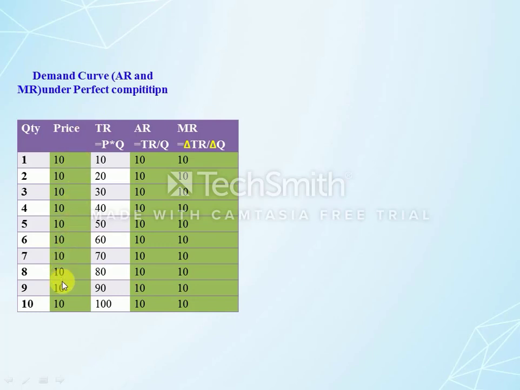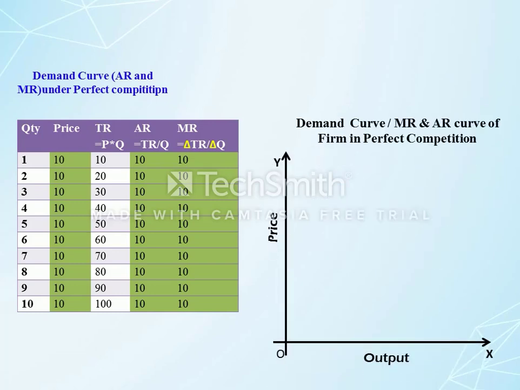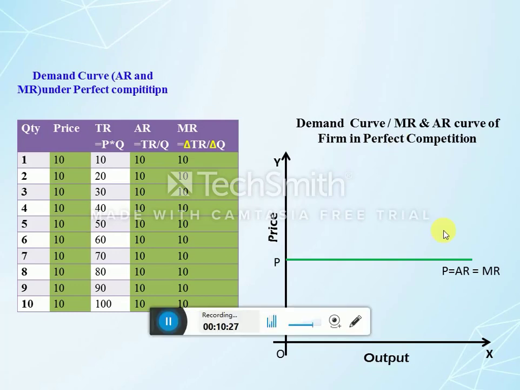It means that price is equal to average revenue, and average revenue is equal to marginal revenue, in perfect competition. So you can see in the next diagram the price of 10, which is determined on the basis of market forces. When the sellers sell different quantities one by one at a homogeneous price of 10 rupees, average revenue is equal to marginal revenue and equal to the price of the product. Therefore in perfect competition, the average revenue, the demand curve, is perfectly elastic in nature.